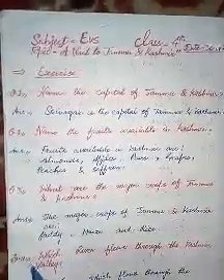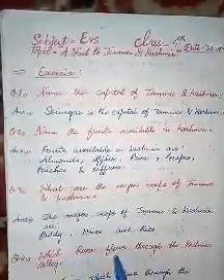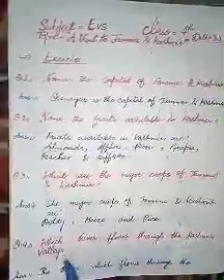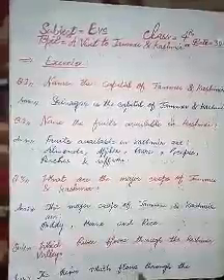Question number 4. Which river flows through the Kashmir Valley? Answer: The river which flows through the Kashmir Valley is Jhelum.